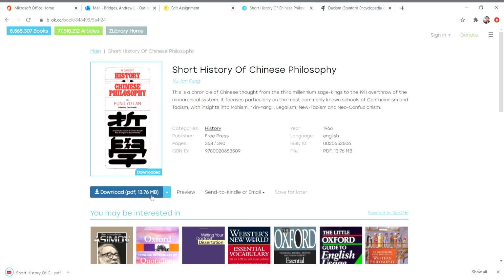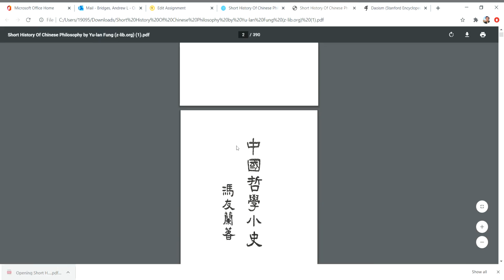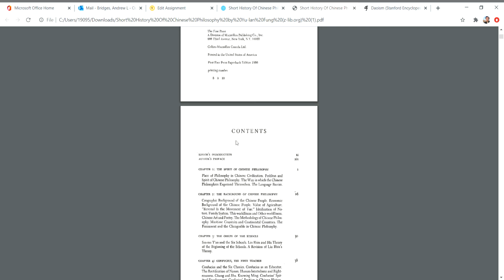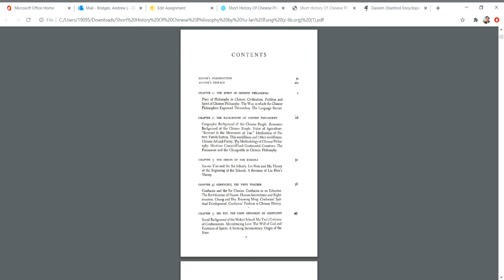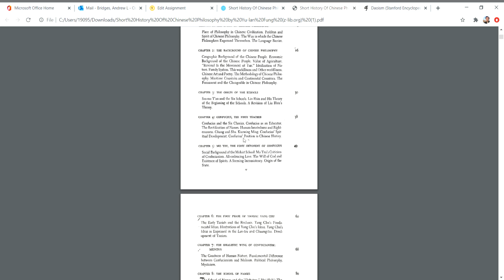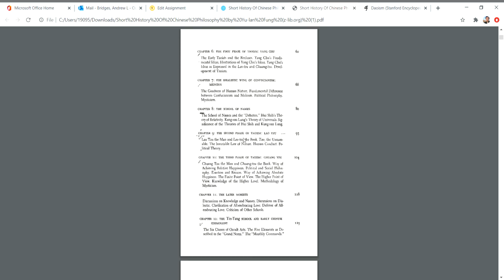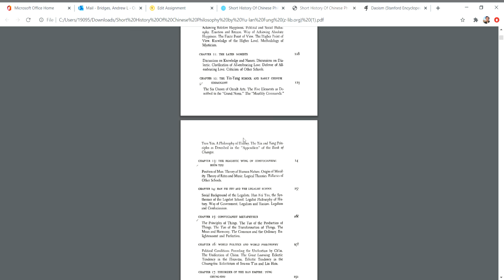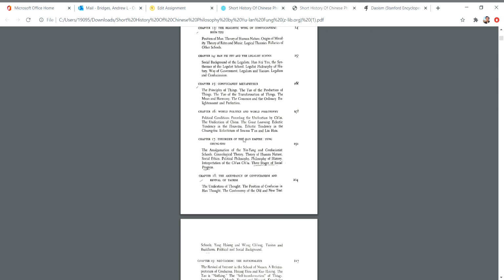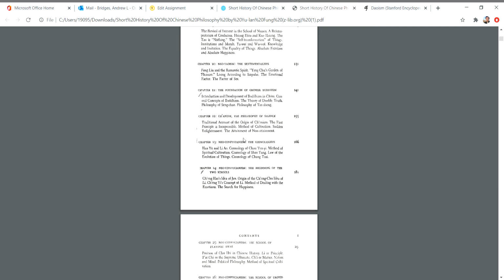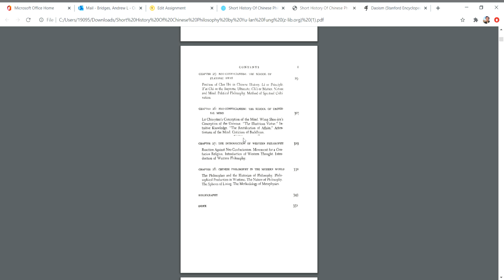And this only takes a few seconds. But now you have it. And so scroll through and go to the table of contents. And this is good because it will give you information. And so this could be a possible source that you'd want to use for Taoism. But you'd want to look at the particular bibliography and see if any of that is relevant to it. And it looks like quite a bit would be. So this could be used for a possible source.